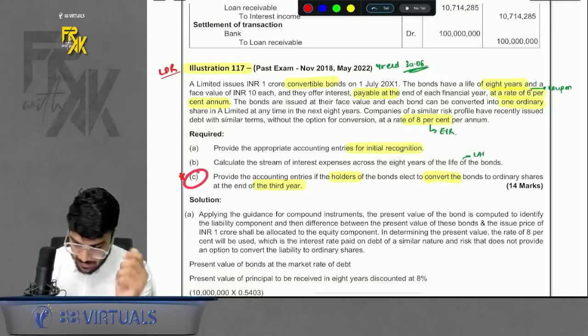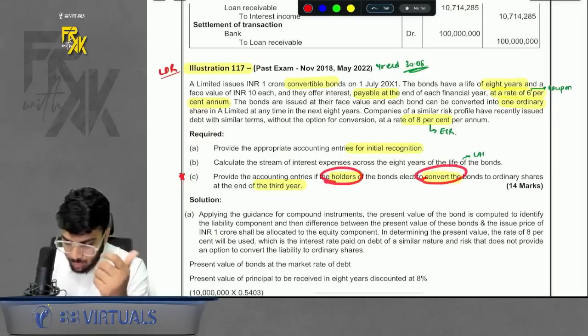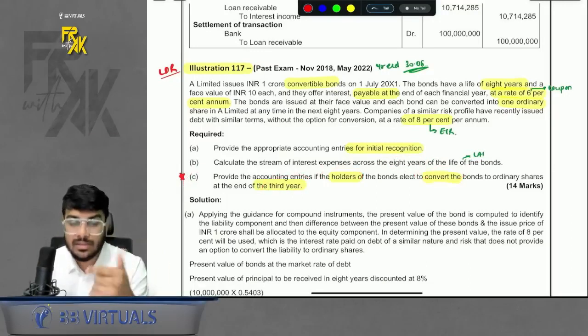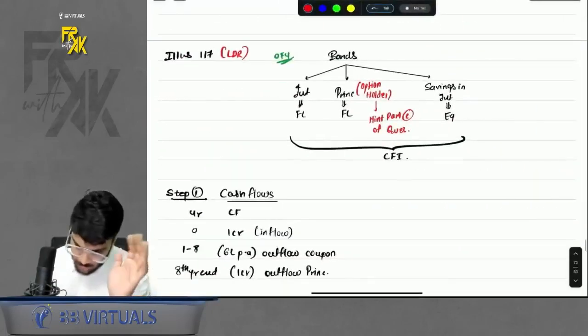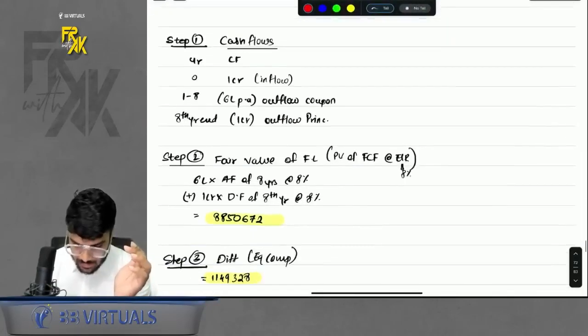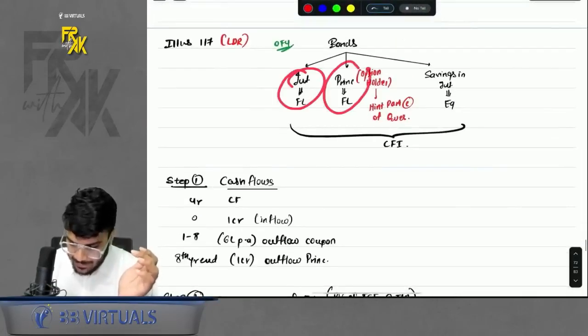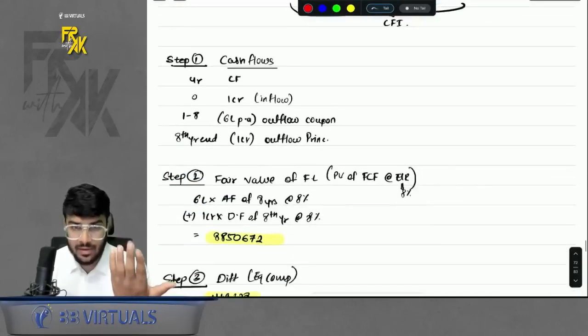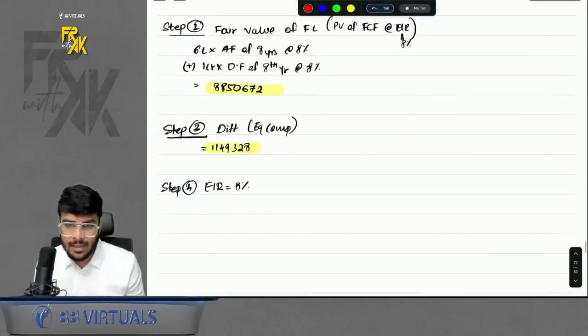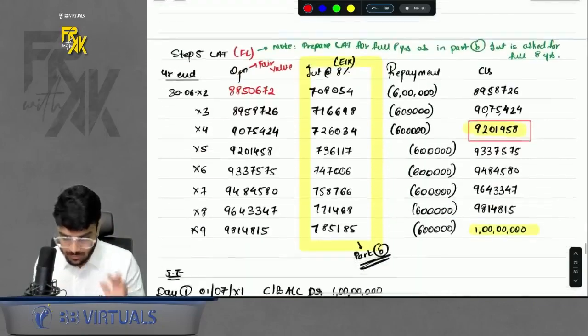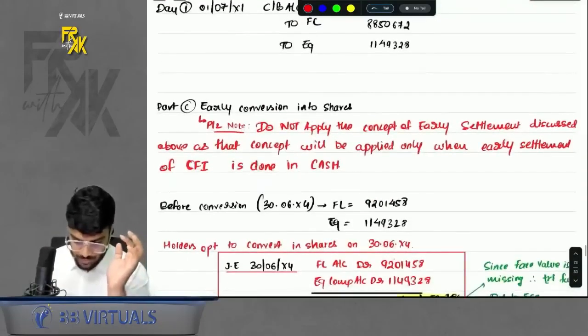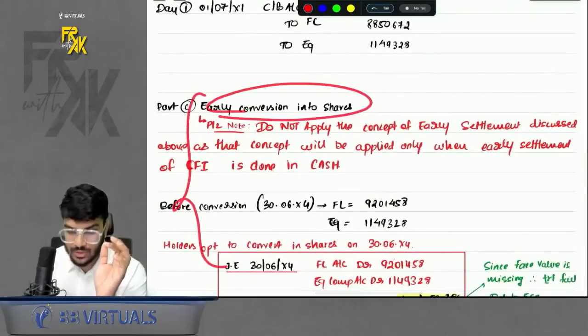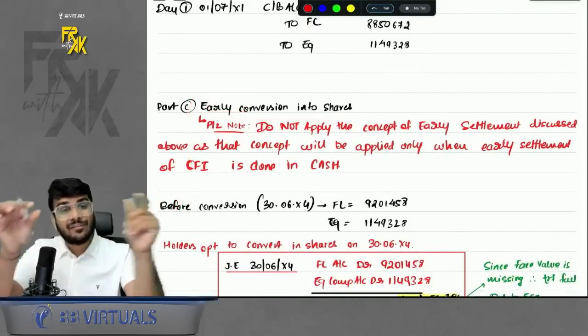One extra part was there, that is, what if the holders elect to convert at the end of the third year only? That is early conversion they want to opt for. So normal question. Just say interest FL, principal FL, savings equity. It is a CFI. Cash flows, fair value, equity, ER, and LAT will prepare. Okay, simple. For part C of the question, where they are doing early conversion, you will say, sir, again find the fair value of two elements.